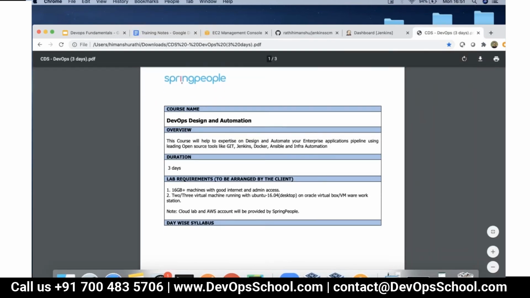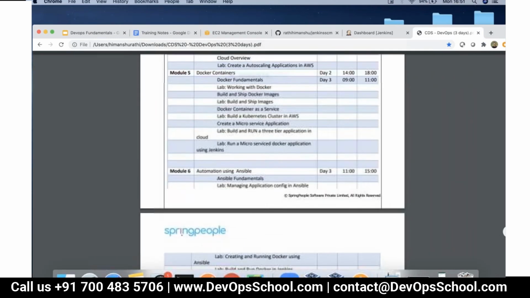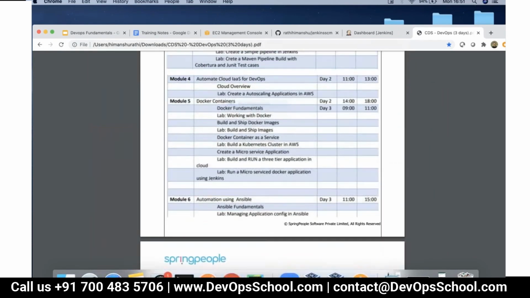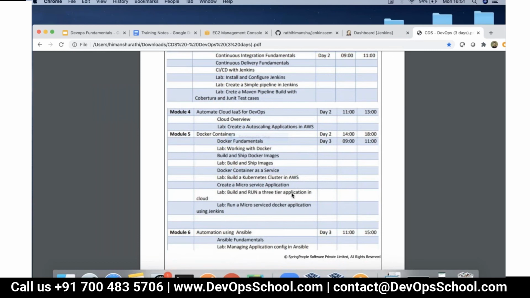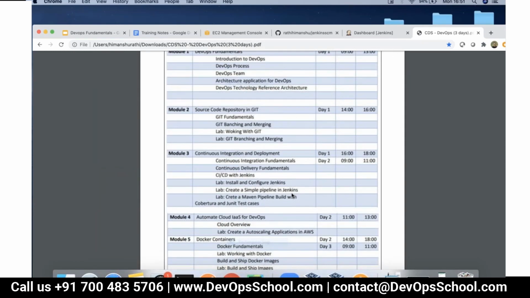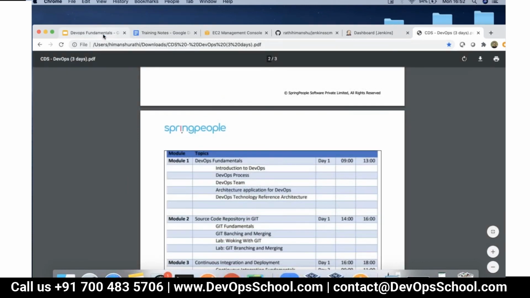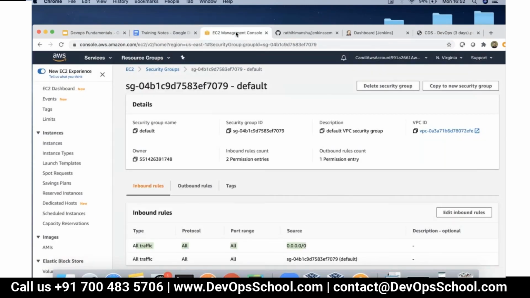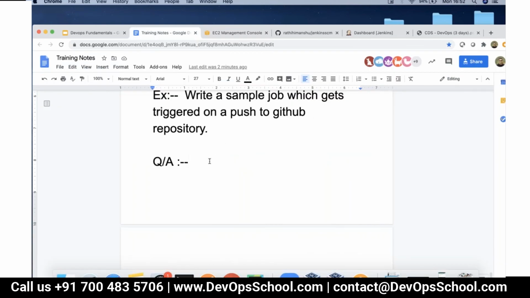So tomorrow we'll talk about the other stuff, or we'll see if we can cover Ansible tomorrow and then continue talking about containers on day 3. We'll see how it works out and then we can plan it. Fine, guys, we are done for the day. If you have any questions, please feel free to ask.